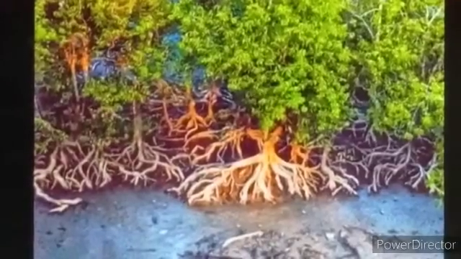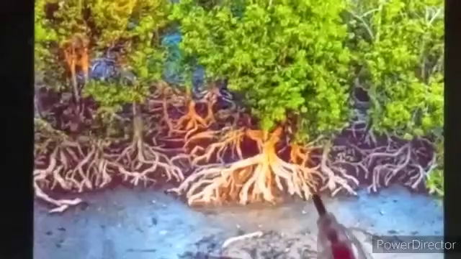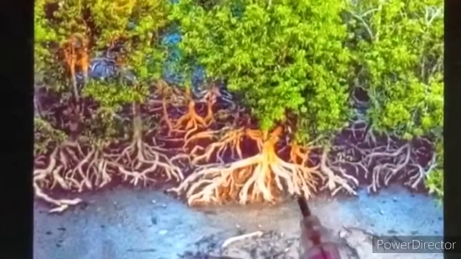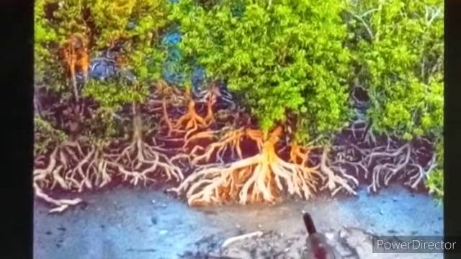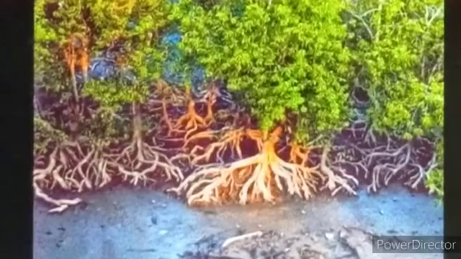The trees in marshy areas remain submerged in water. Students, all of you see here in this picture, trees in marshy areas remain submerged in water. This is water. And their roots do not get enough air.